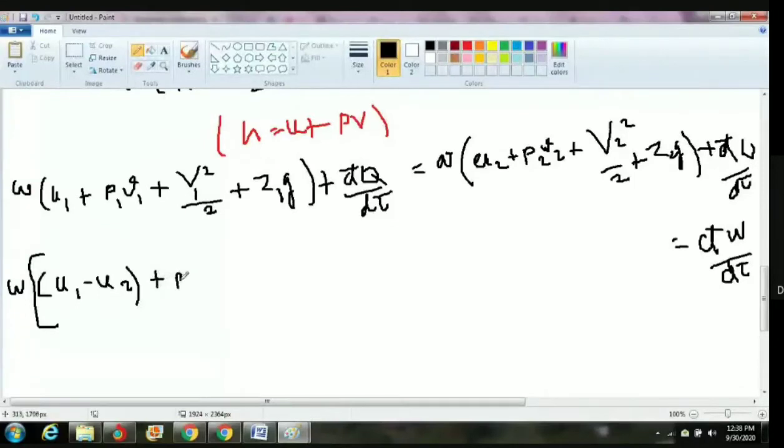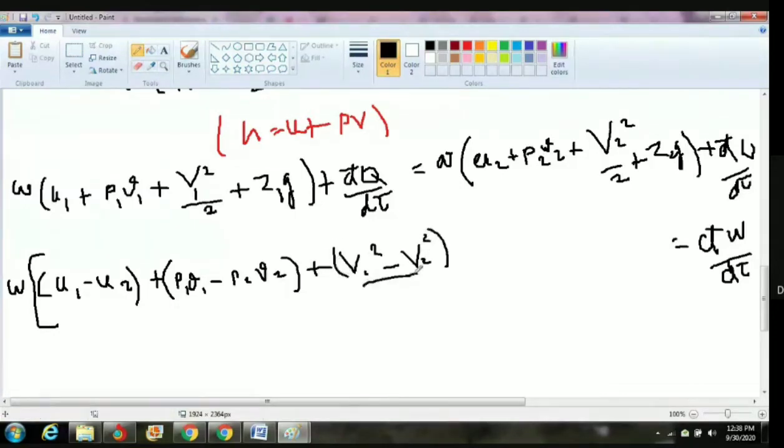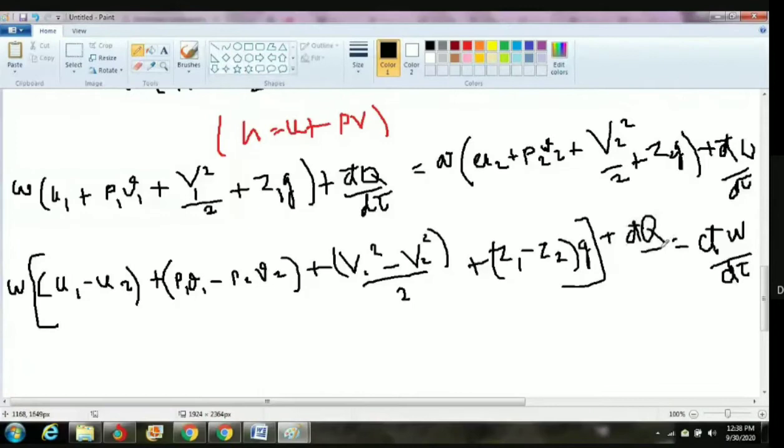W into U1 minus U2, next P1 V1 minus P2 V2, plus V1 squared minus V2 squared divided by 2, plus Z1 minus Z2 into G, plus d dash Q divided by d tau.